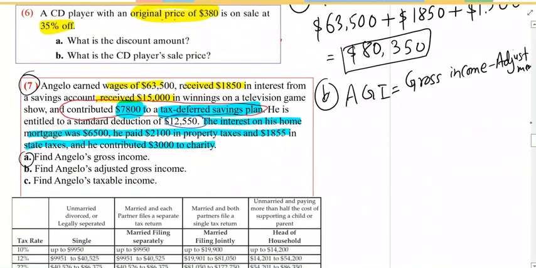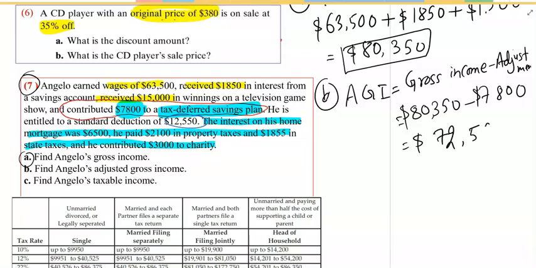Here the gross income is 80,350, minus the adjustment of 7,800, which was contributed to the tax deferred savings plan. If you subtract, you get 72,550 as the adjusted gross income.